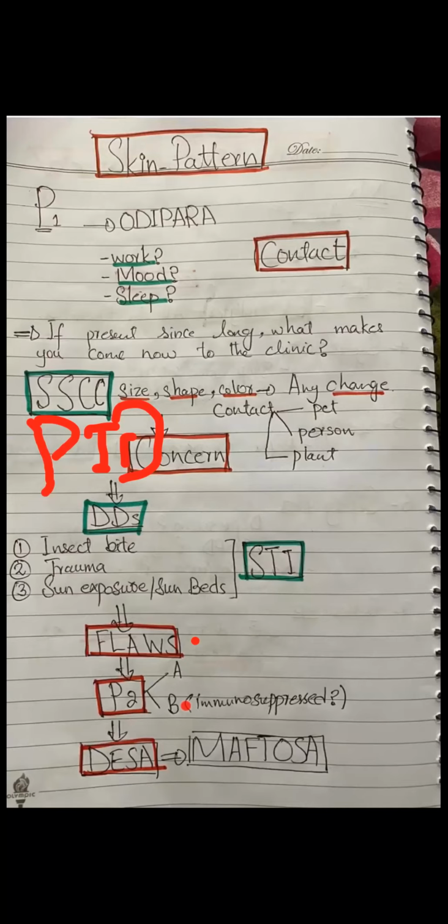Instead, you can ask any other medical conditions at all. And about the steroids, you can find out in medications. M is for medications. So you can ask about the steroids and immunosuppressing conditions that lower the immunity of the patient.